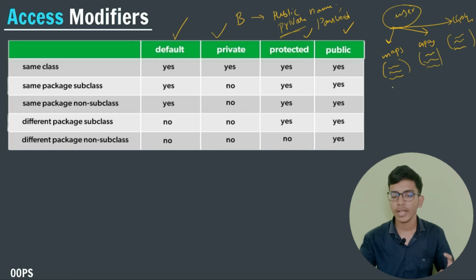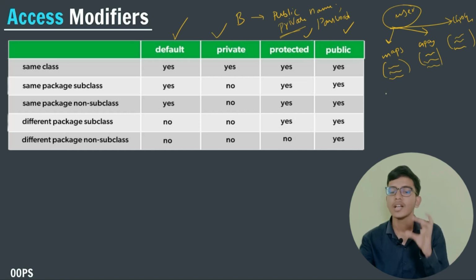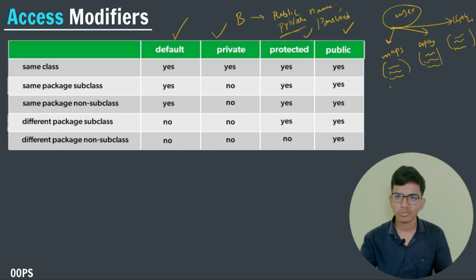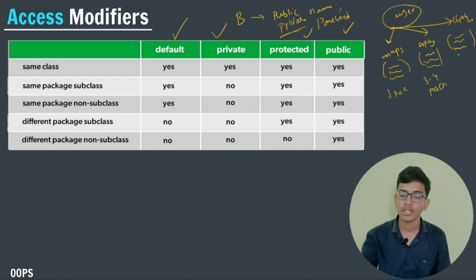So a file or maps, or whatever programming thing of users, is stored in the form of packages. For maps, let us consider that there are three packages, for GPay there are 3 to 4 packages, and for Chrome there are around 5 packages. So these packages will store the data of my user.